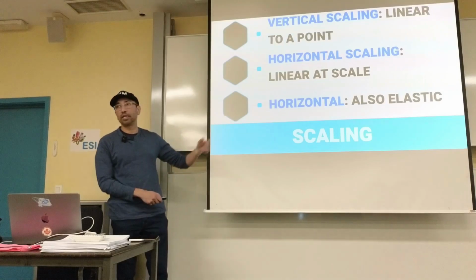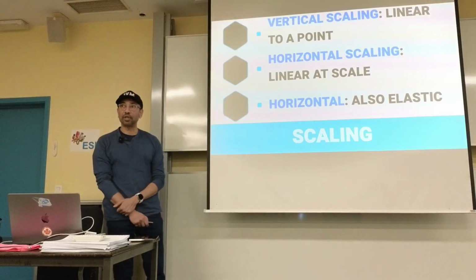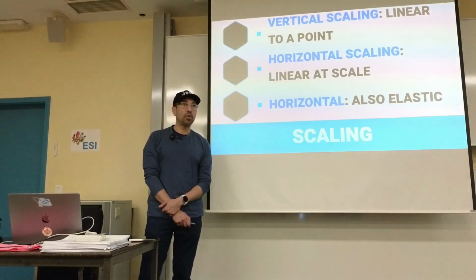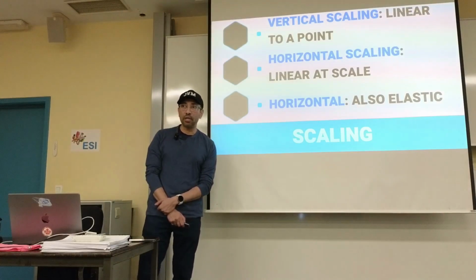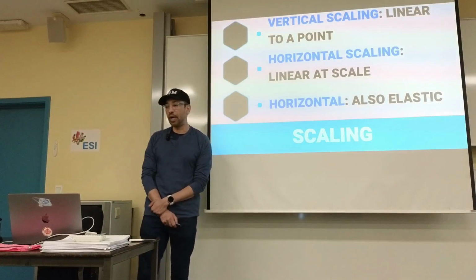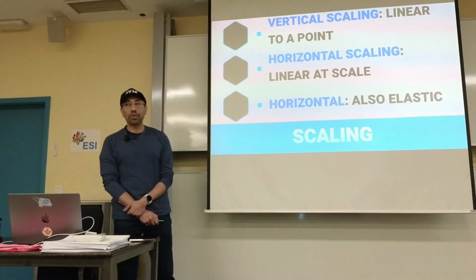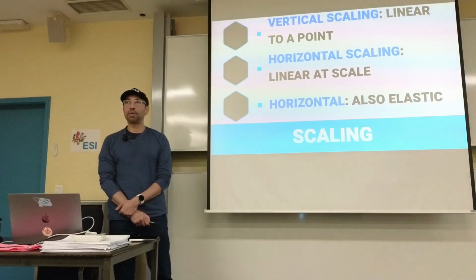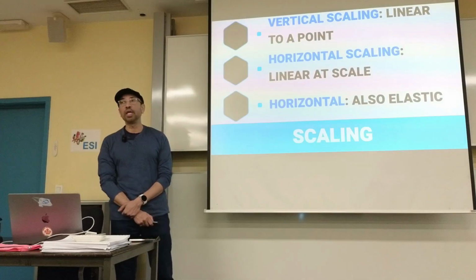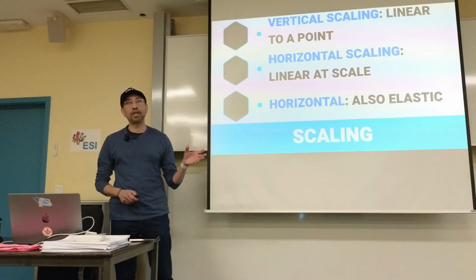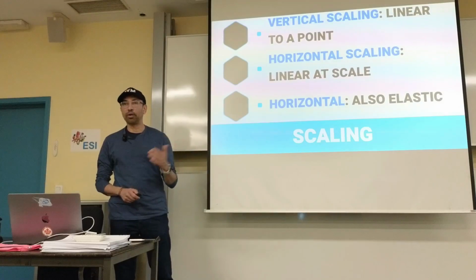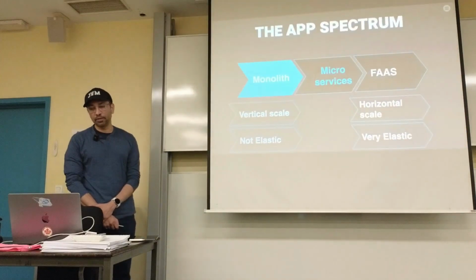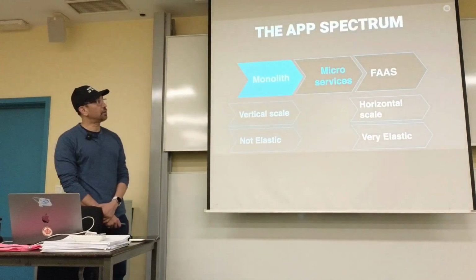And of course, the nice thing about horizontal scaling is it's also elastic. Elastic means that you can add or remove compute, memory, whatever, as you need to, depending on how much load you have. Or at least that's what we think, right? Because what do we normally do? We over-provision and we end up spending more than we need to because we're developers and we don't want our phone going off on Saturday night while we're trying to not work. So, okay.